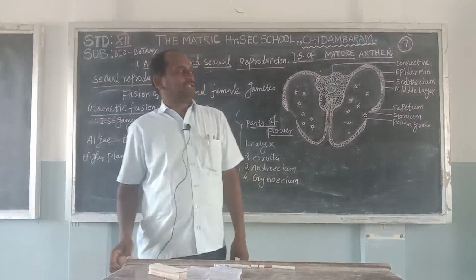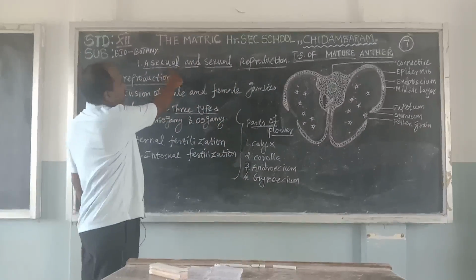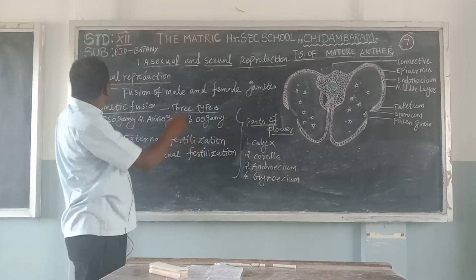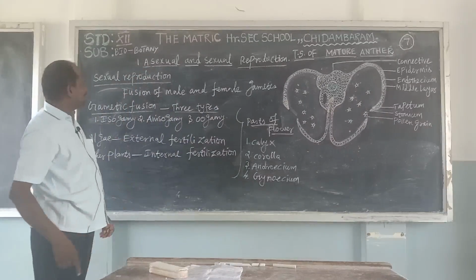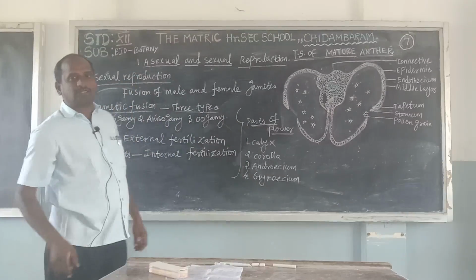The last class completed lesson 1, asexual and sexual reproduction. We already completed asexual reproduction. Next we go to sexual reproduction.